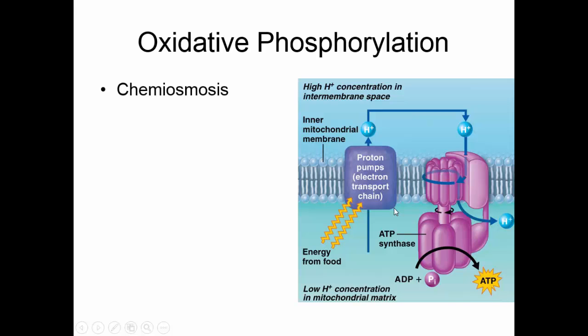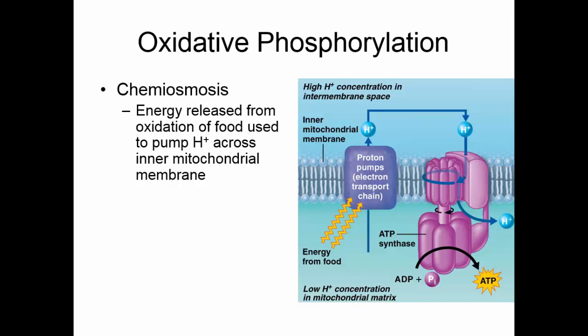Oxidative phosphorylation, the process of chemiosmosis, occurs because energy is released from the oxidation of food. Oxidation, remember, is breaking bonds and liberating electrons. That little bit of energy will pump hydrogen across the inner mitochondrial membrane. Remember, the mitochondria has two membranes, so we've got a space between the inner and the outer membrane, and we're going to pump a lot of hydrogens into that space. As a result, we're going to have a pretty steep hydrogen ion concentration gradient.